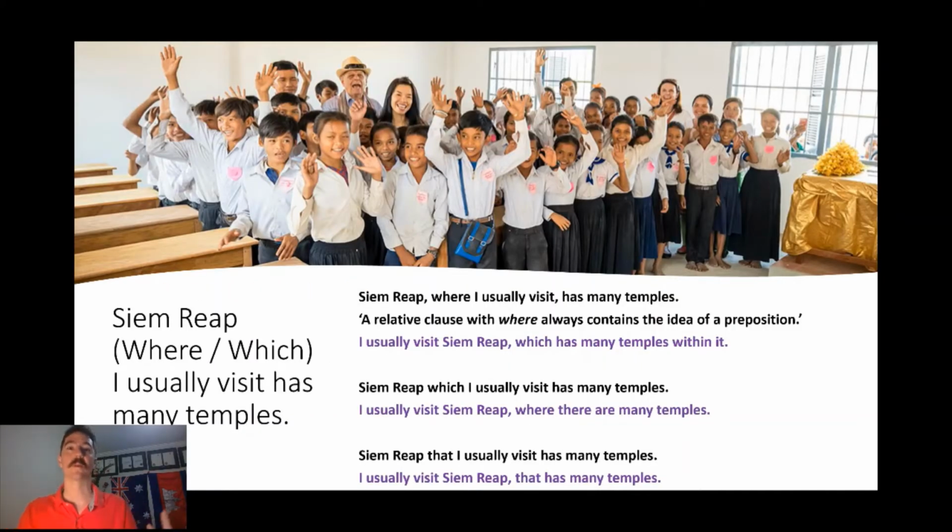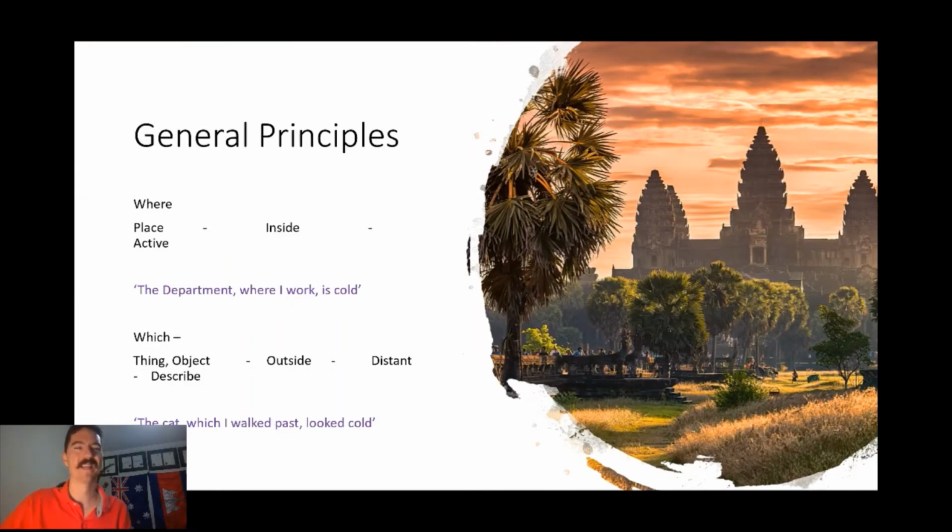Okay, so this is where it gets really tricky, and I'm not sure whose picture that is, but Google suggested it for Siem Reap. So this sentence is really tricky because Siem Reap can be all of these different options. So you can use where, but that would suggest all of the things that we've said. So it would suggest that it's your Siem Reap. It's a place that you've been inside, a place that you've been active within. Which, it could also be a which, but that would again suggest that you're further away and they're separate to you. But all are, depending on who's saying it, all are correct.